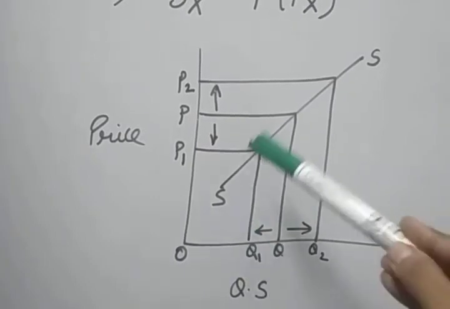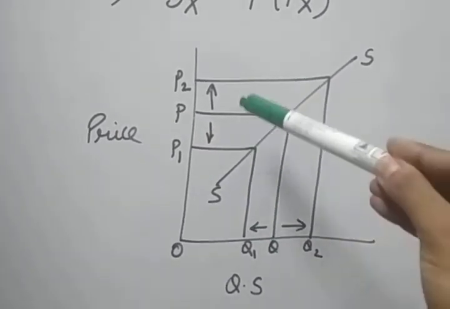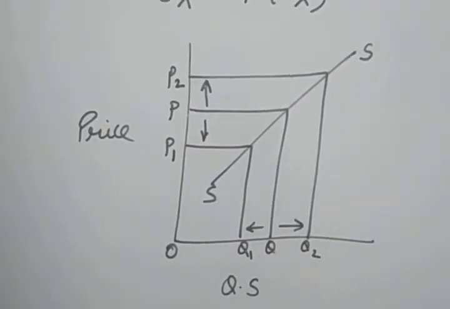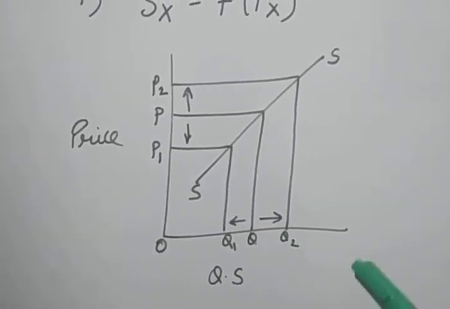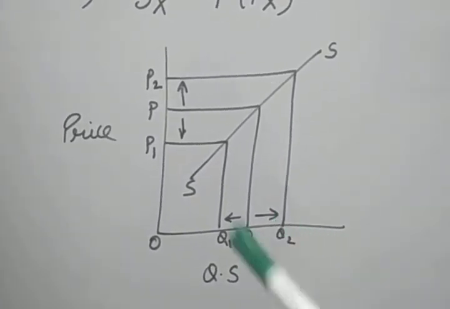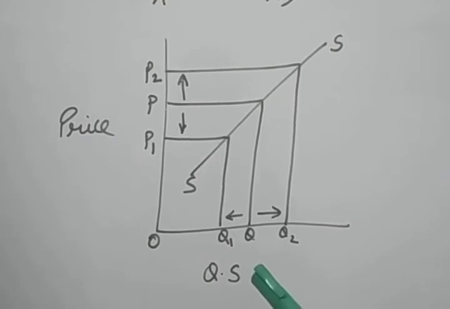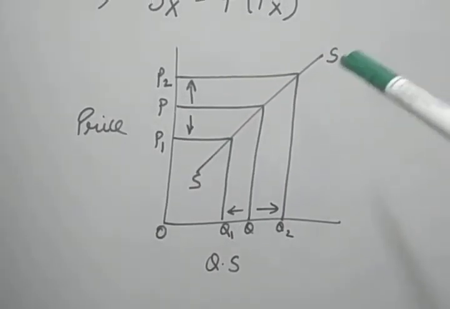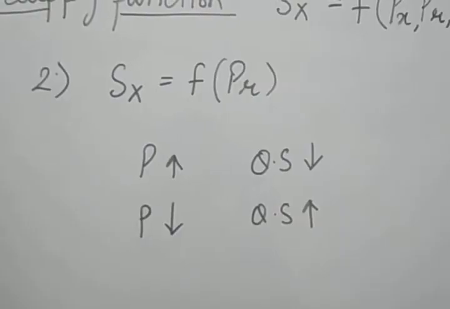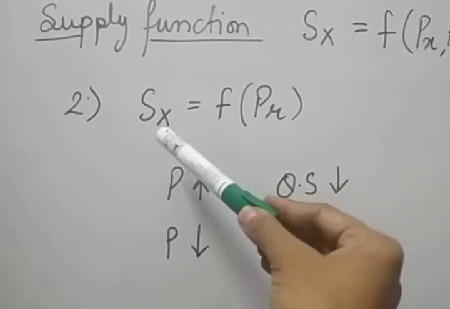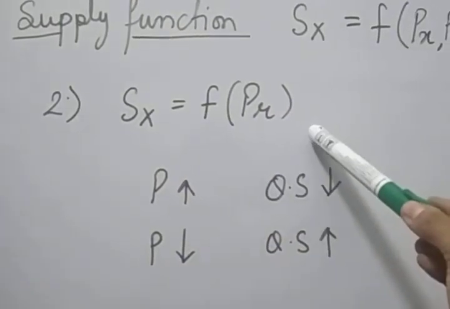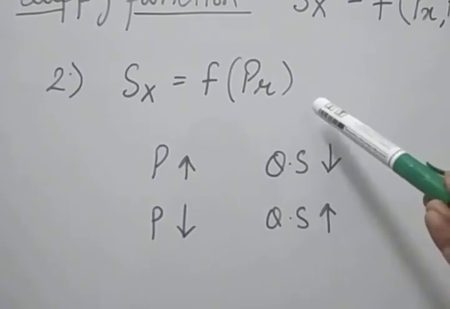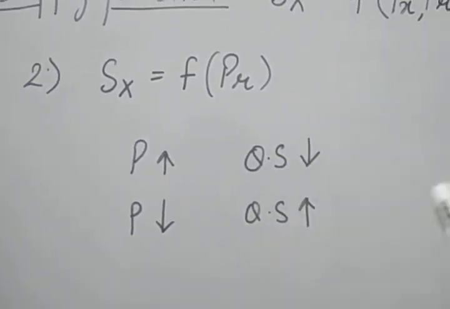So that means if price increases, quantity increases; if price decreases, quantity also decreases. So there is a positive or direct relationship between the price and the quantity supplied. That is why the supply curve is positively sloped. Now the second factor is that supply is a function of the price of related goods, like substitute goods and complementary goods.